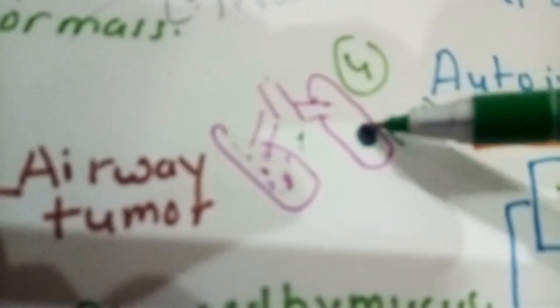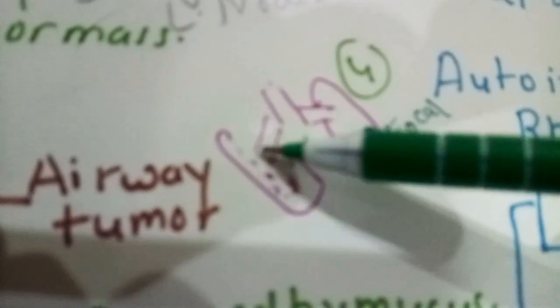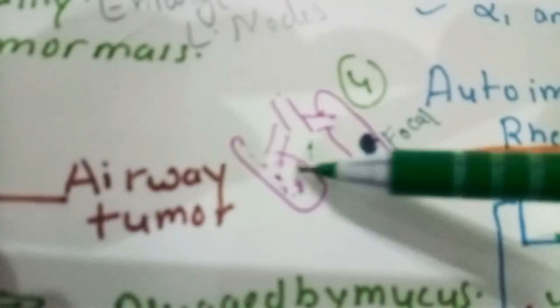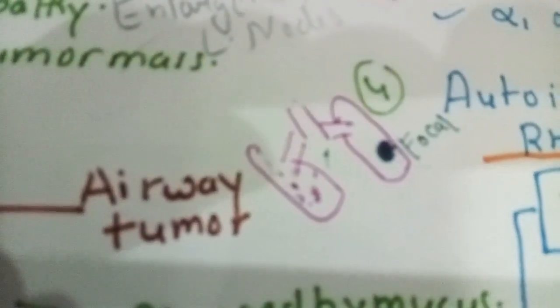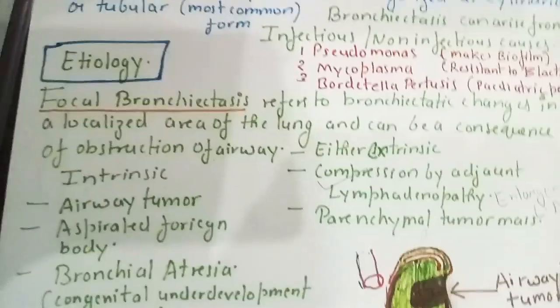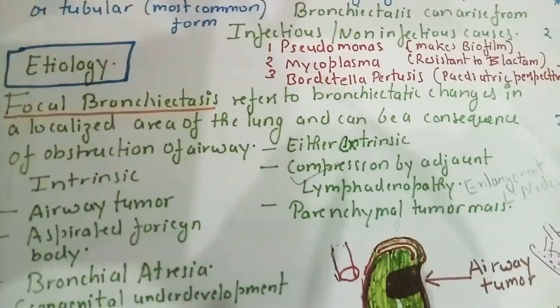So coming back to our core agenda, if the permanent dilation is present only in a particular area, then it will be called focal bronchiectasis. And if the irreversible dilation is scattered to different parts of the lung, this is called diffuse bronchiectasis. So again coming back to our etiology section, let us talk about focal bronchiectasis.